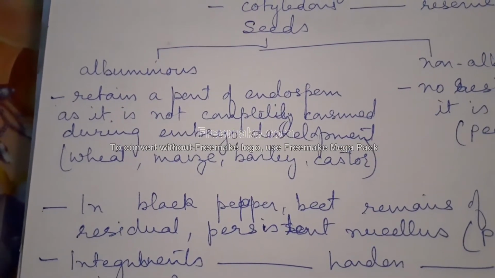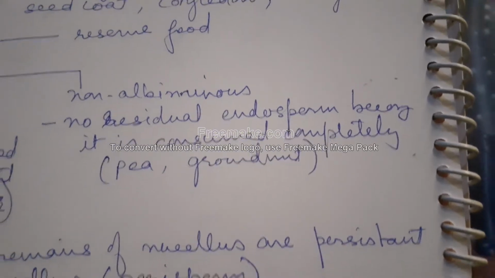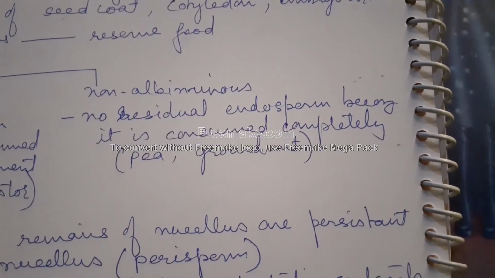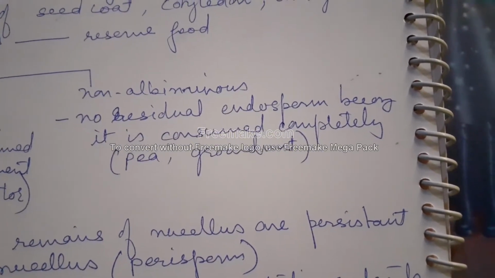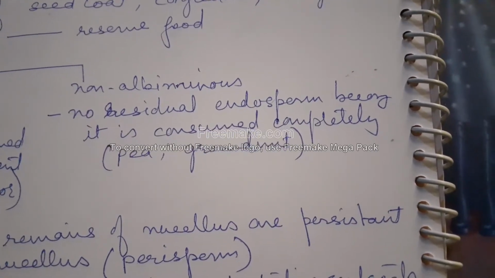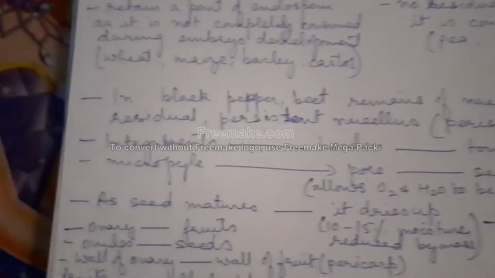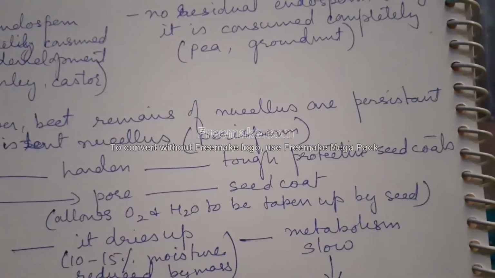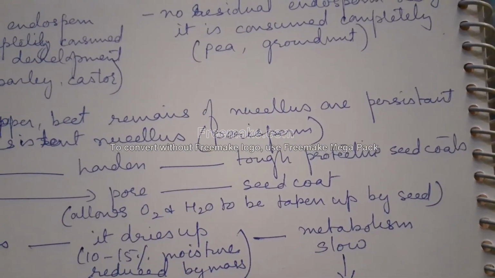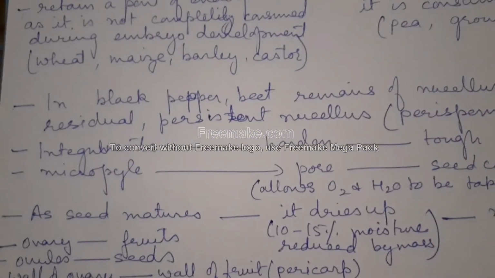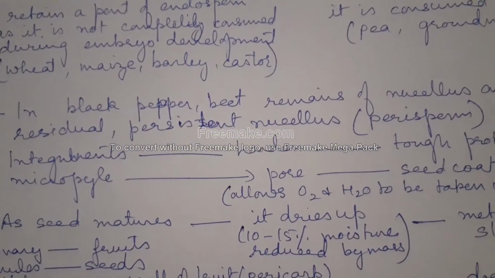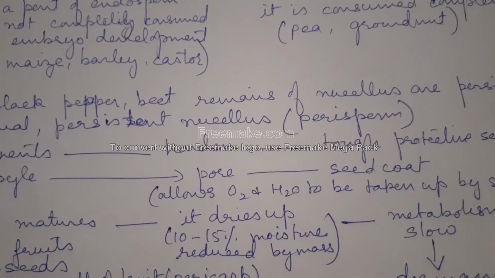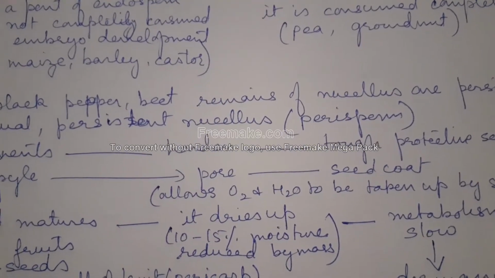For example, in wheat, maize, barley, and castor. Whereas non-albuminous seeds have no residual endosperm, because it is consumed completely, for example in peas and groundnuts. Now, in black pepper and beet, there is a remains of the nucellus which remains persistent as a residual, and this persistent nucellus is called perisperm in such cases.